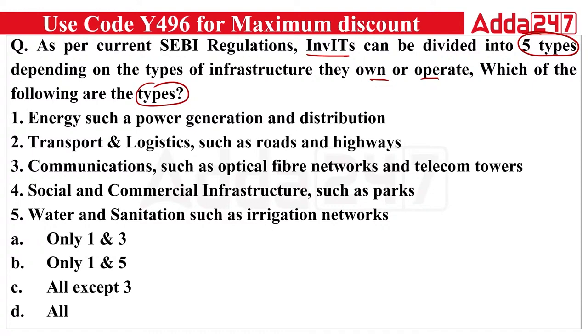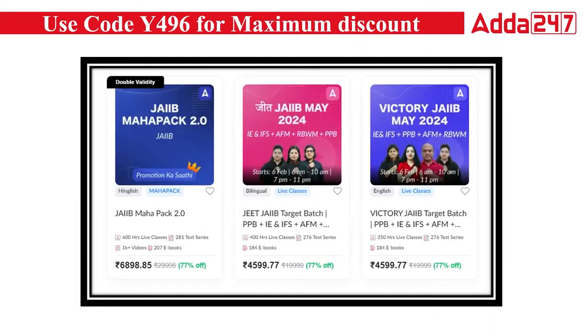And the right answer will be all of the above. They all are the types of InvITs: energy, transport and logistics, communication, social and commercial, and water and sanitation. So the right answer will be option D. All are correct. Okay. So these are the questions that we have discussed about real estate investment trust and infrastructure investment trust. These are the 10 questions on the basis of unit number 45.